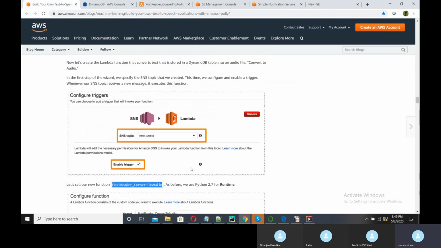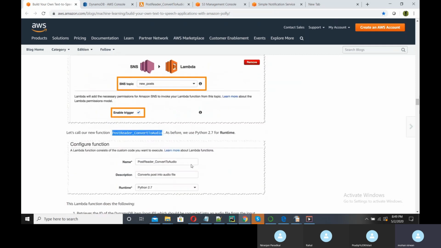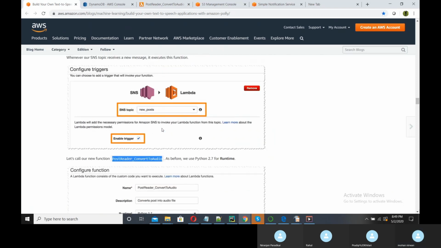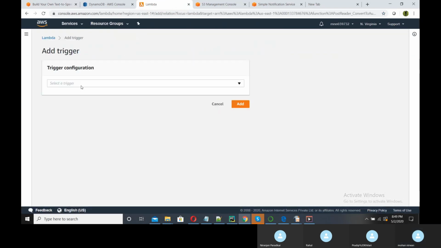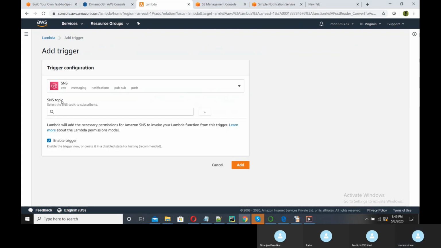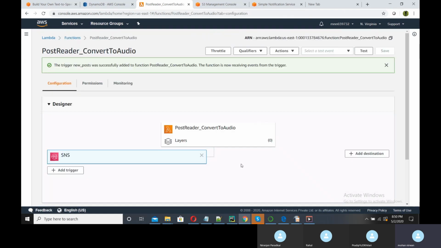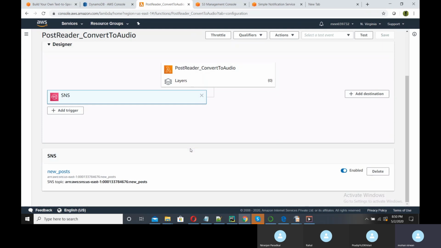So our function is created. We need to paste our code there, and also this time we need to enable the trigger. Here the trigger is our SNS topic. So we will select SNS, and here is our new posts. The ARN automatically came here, and enable trigger. So we have also given the trigger in this case.